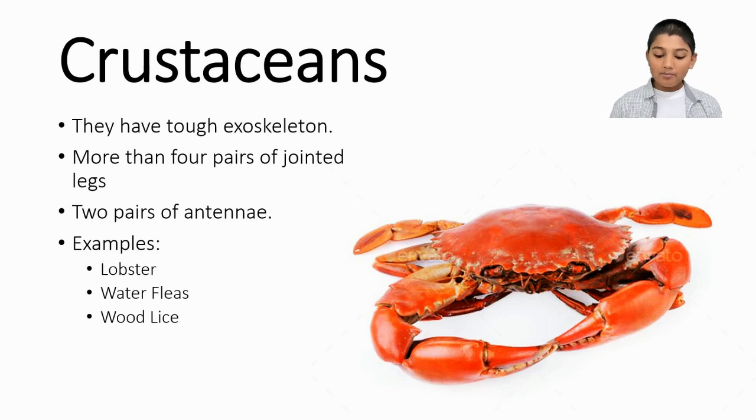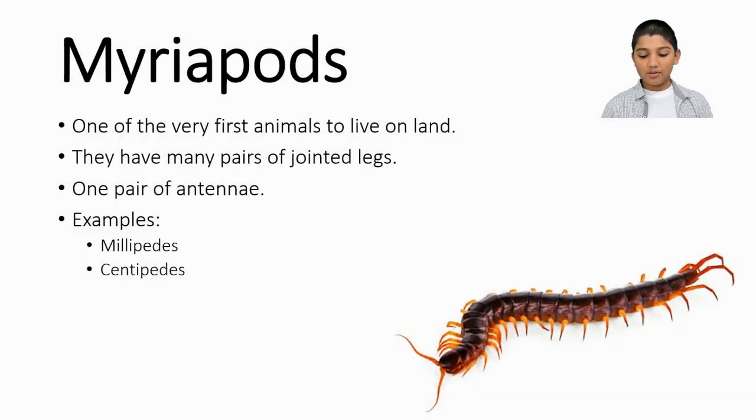Now, myriapods. Myriapods are one of the very first animals to live on land. They have many pairs of jointed legs and 1 pair of antennae. Examples of myriapods are millipedes and centipedes.